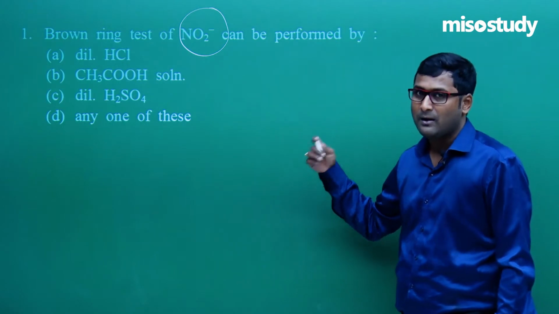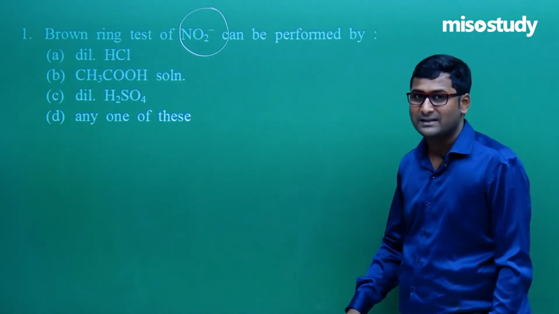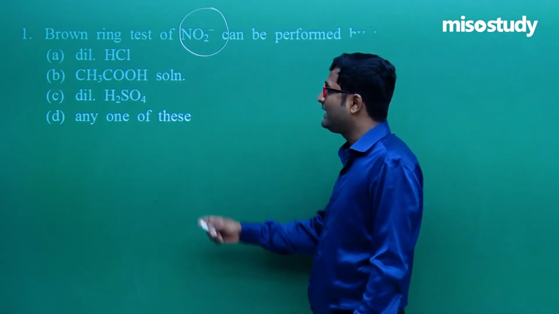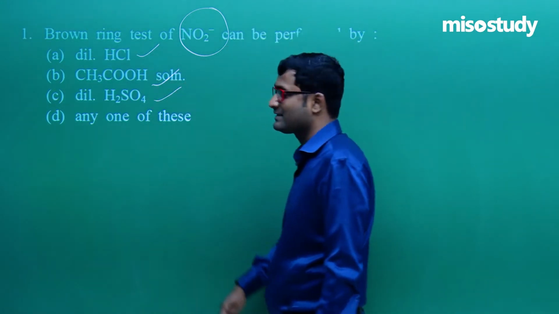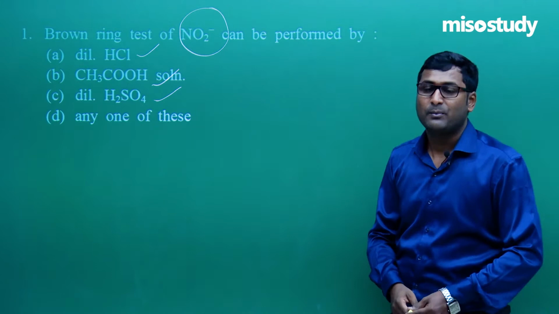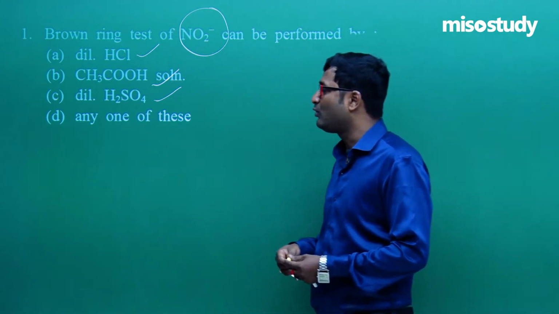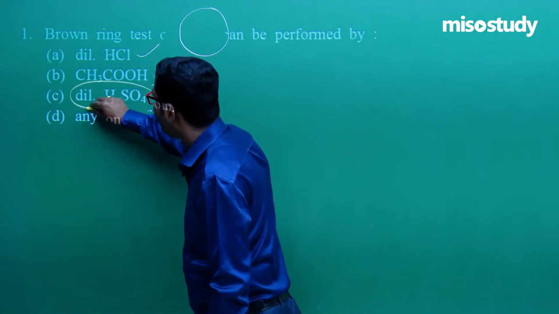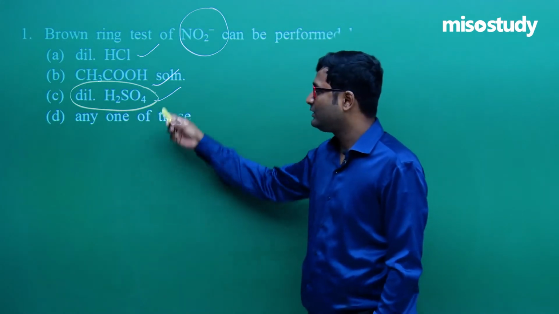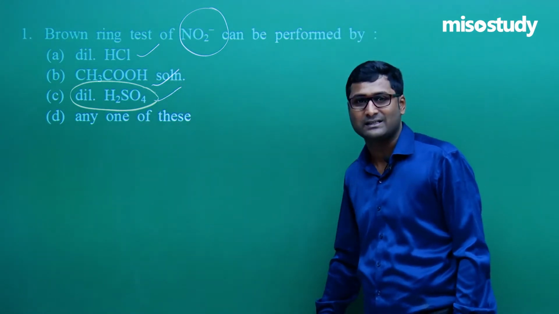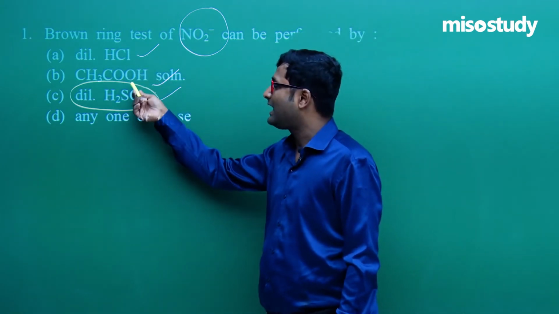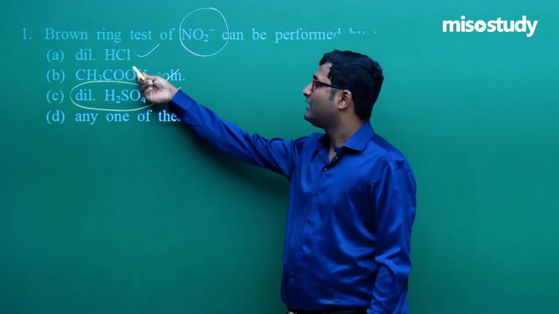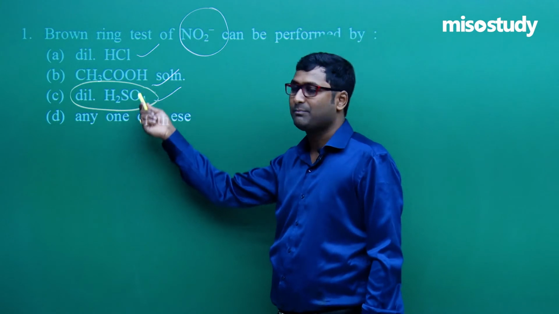As we know, in the brown ring test, protonation takes place. As we know, this one is an acid, this one is an acid, and this one is an acid. Sometimes you feel, because during my lecture I used only dilute H2SO4, and I didn't use CH3COOH and dilute HCl, so you can say C is the correct option. No, these all are acids, so protonation takes place easily.